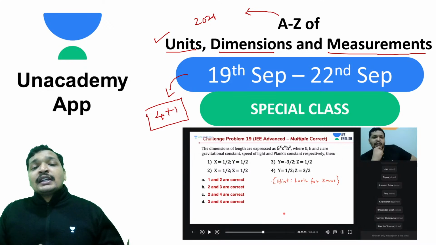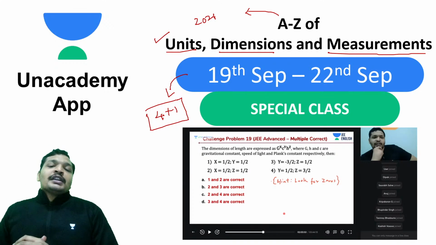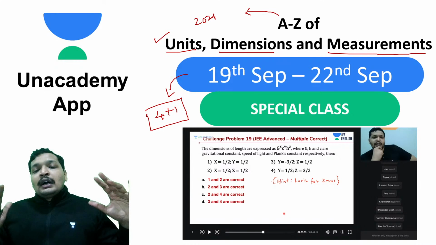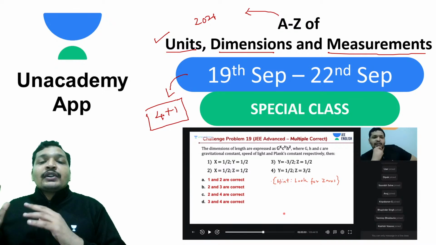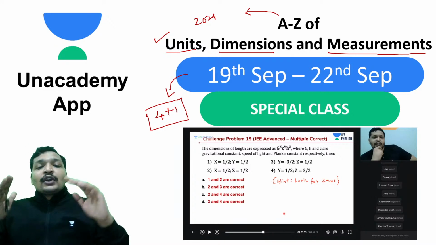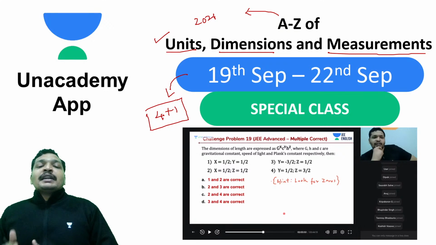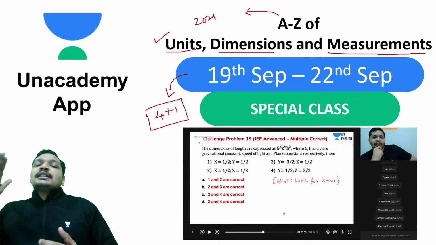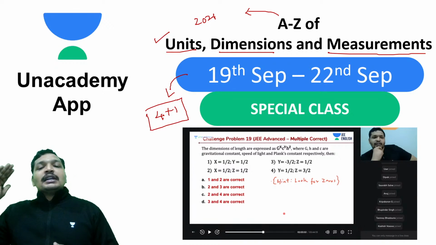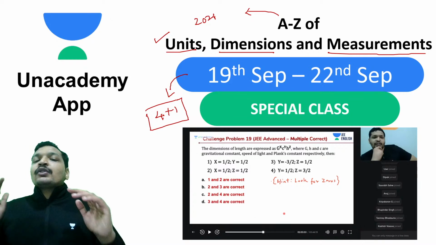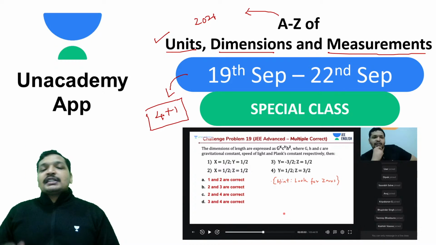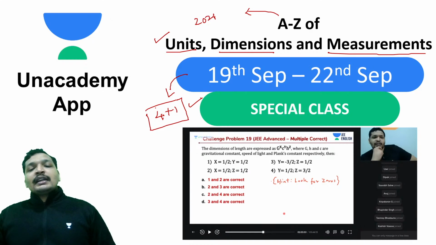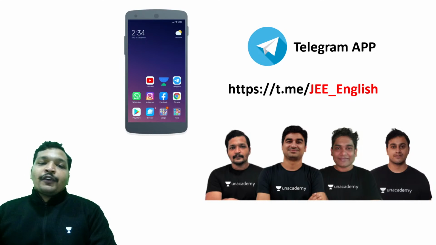And of course, students, this is also one of the topics that you can be guaranteed you'll get in your exam. You get questions every year in JEE Mains and JEE Advanced from units, dimensions and measurement. You can check out past 10 years papers, 12 years papers. There aren't papers without questions from units, dimensions, and measurements. It's easy, and less time consuming during your exam. All you have to do is attend 5 sessions for your preparation.